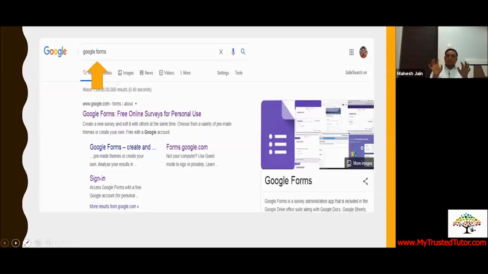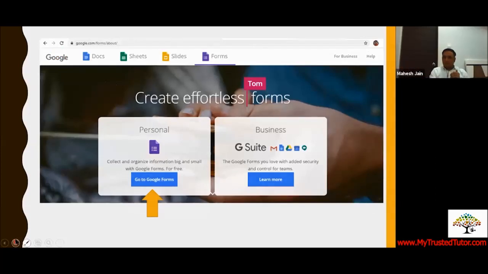When you open the Google browser, you type Google Forms. You can see here there is something written Google Form. All my screens are going to be slides filled with my own examples. When I started exploring, I took screenshots, and you can see this. So the first thing, when you type Google Form in the browser, this is what you are going to see. The moment you click enter, this screen comes up in front of you.